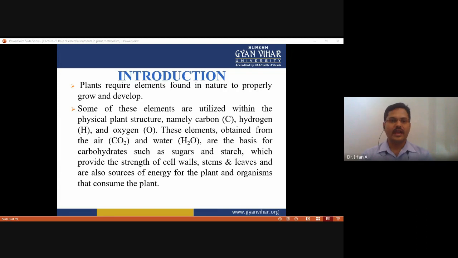These elements are obtained from the air, through carbon dioxide and water, and are the basis for carbohydrates like sugar and starch, which provide strength to cell walls, stems and leaves, and are also a source of energy for the plants as well as organisms that consume the plants.